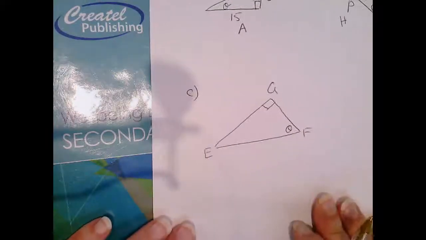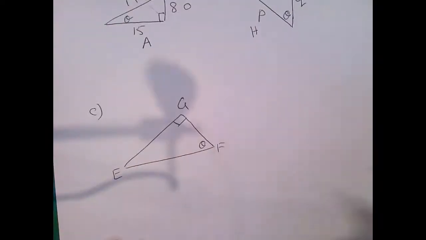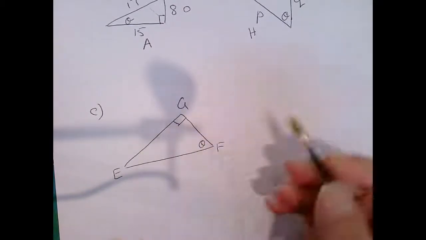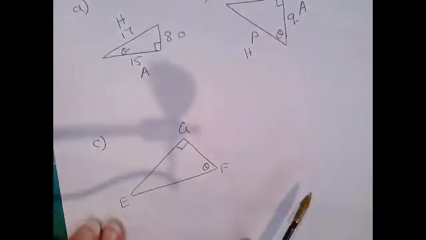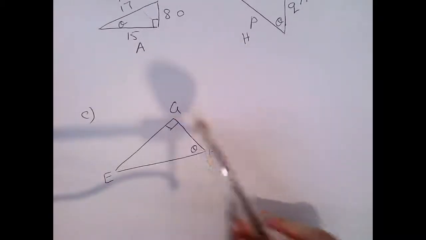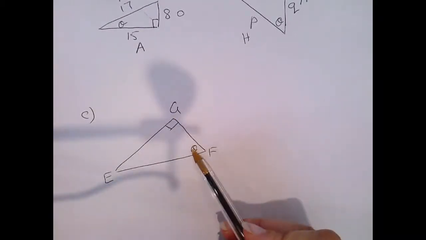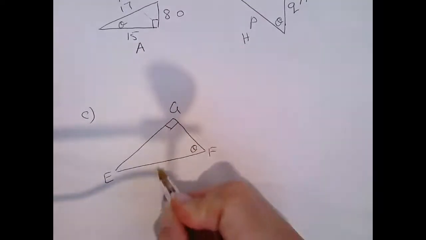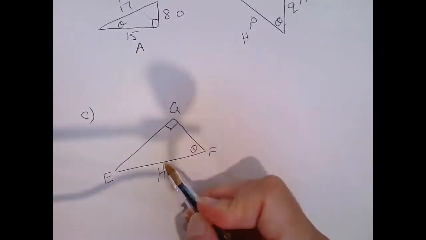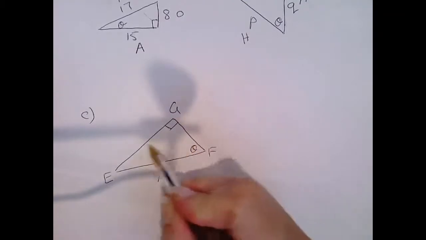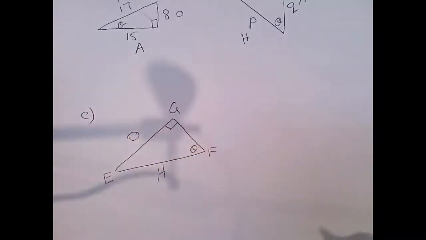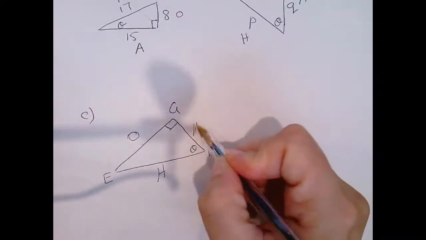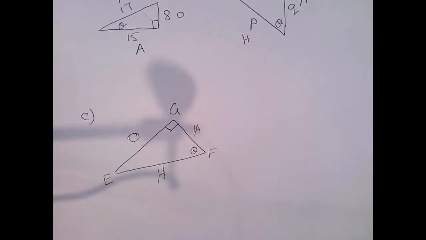Okay, and last example, we've got theta here. And sometimes we do have numbers like here, or where we have letters, or we've got letters for each of the points on the triangle. So the hypotenuse would be this one here, because it's opposite the right angle. Opposite the angle theta that we've got here would be that side in there. And the only one that's left would be the adjacent.